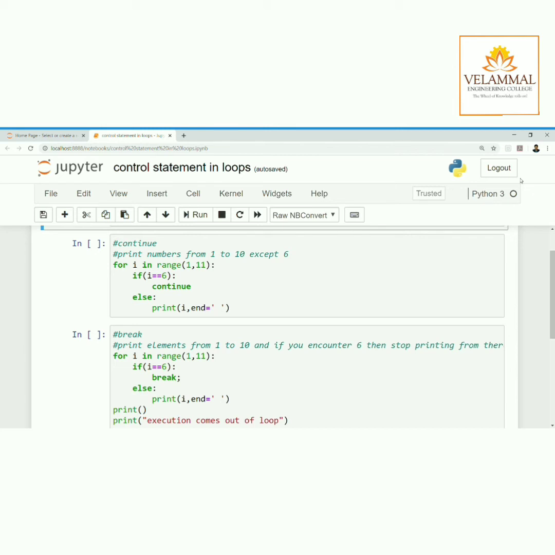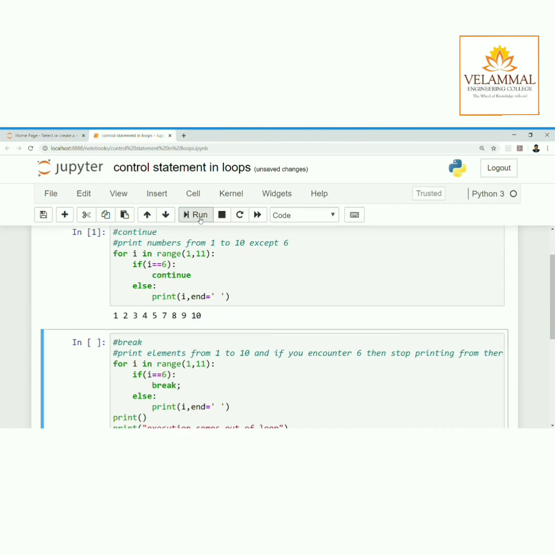So i will get incremented to 7. 7 is also less than 11, so 7, 8, 9, 10 will get printed. Wait, I will execute this program. So see, 1, 2, 3, 4, 5, 7, 8, 9, 10 is executed.